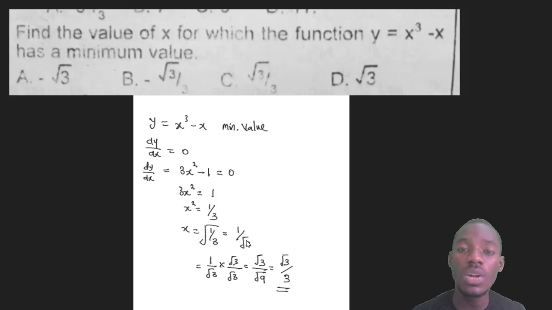In surds, we don't leave a surd below. So how do we remove this root 3? Root 3 can't be under. It has to be on top. How do you remove it?